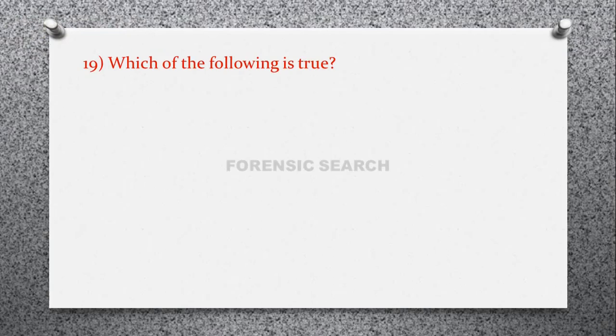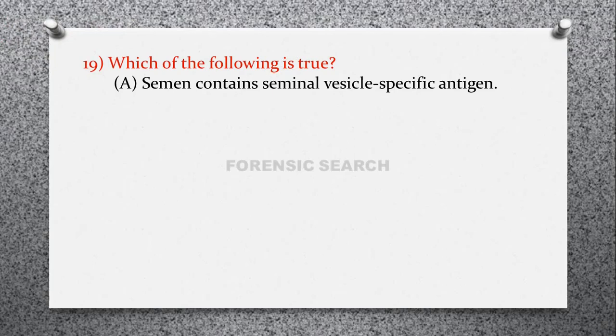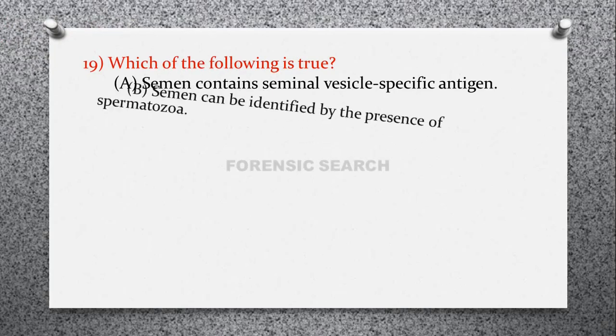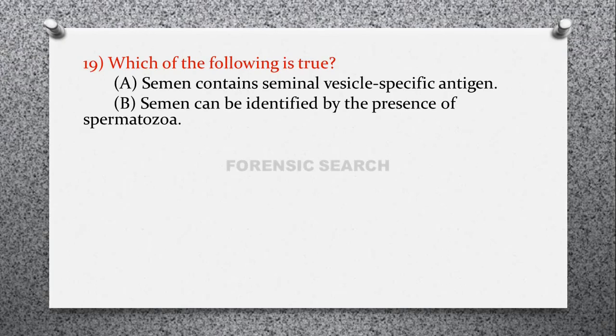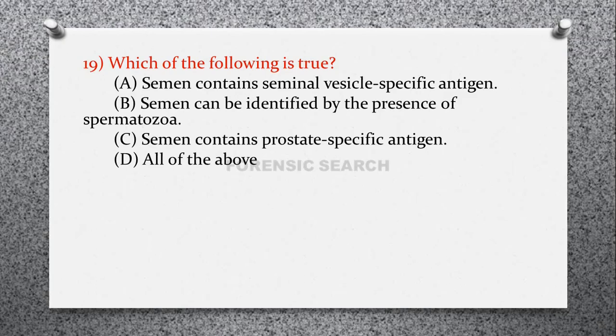Then the next question is, which of the following is true? Option A, semen contains seminal vesicle specific antigen. Option B, semen can be identified by the presence of spermatozoa. Option C, semen contains prostate specific antigen. And option D, all of the above. So correct answer of this question is option D, that is all of the above.